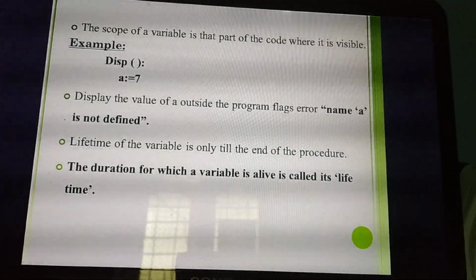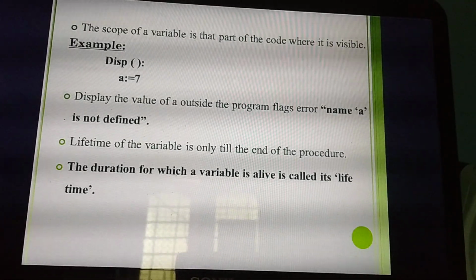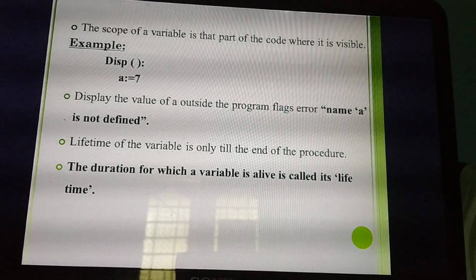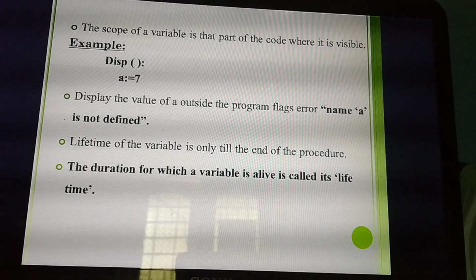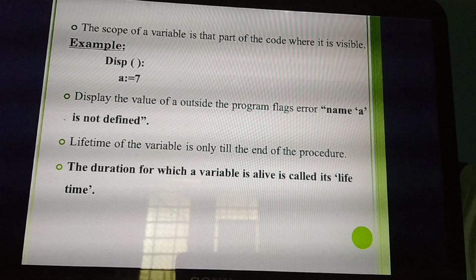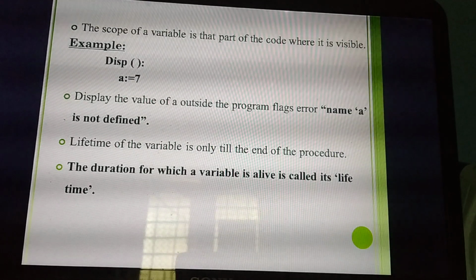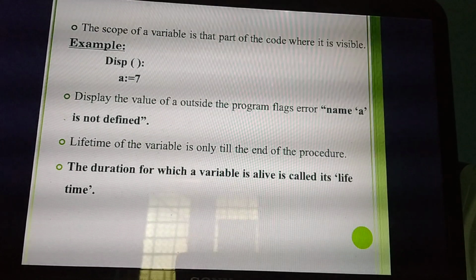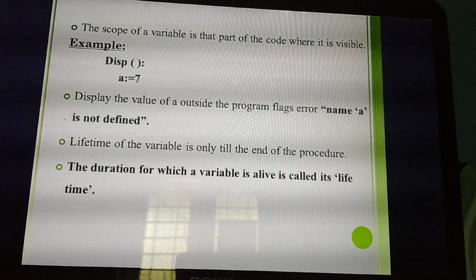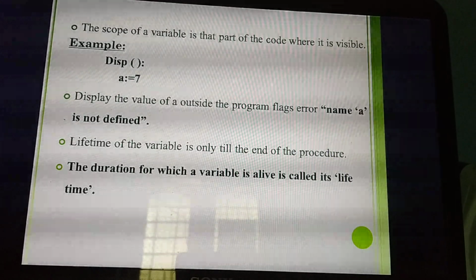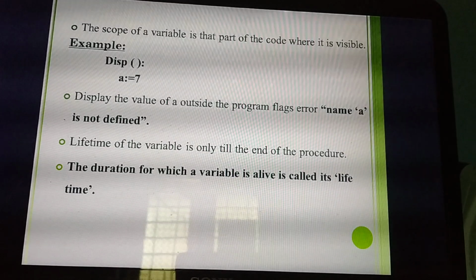So here you need to know the lifetime of the variable. That means if you declare a variable in the program and call it in a particular part of the program, then the variable has its lifetime till that end. For example, inside this function only I am declaring the variable, and after that function I am not going to use the value A equal to 7. Then what's the lifetime of this variable? Only inside the function. Understand what lifetime is?